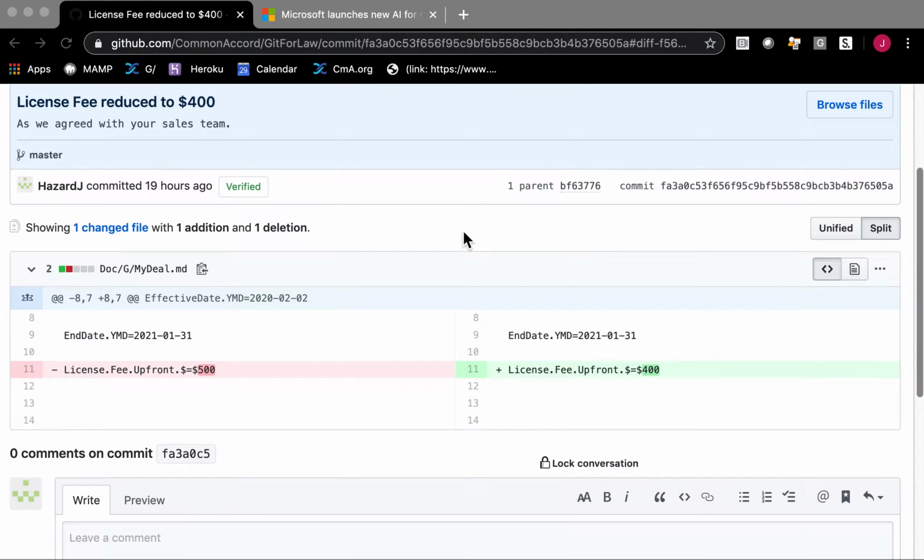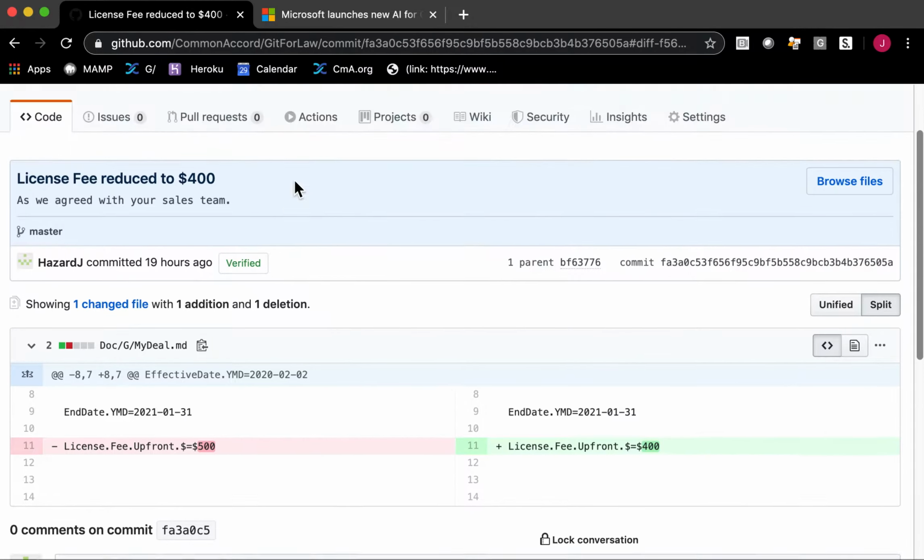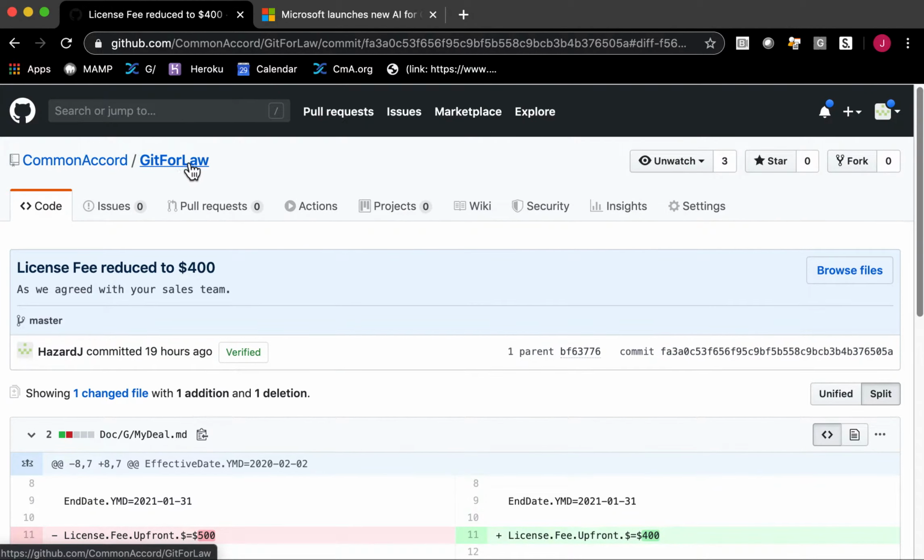So now let's do something a little more lawyerly, and let's add a little bit more text. So what we're going to do is go back to this form here, by going back up to where we started from.